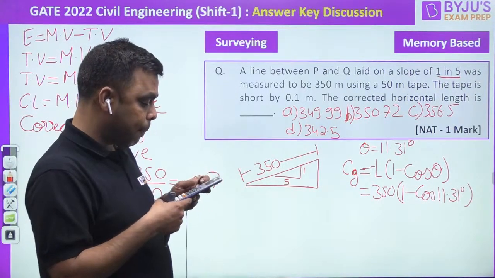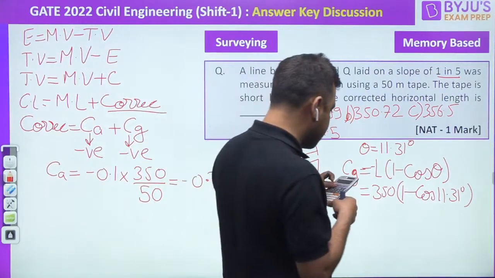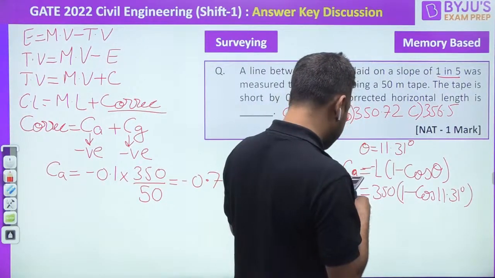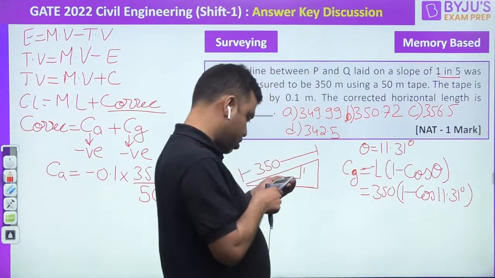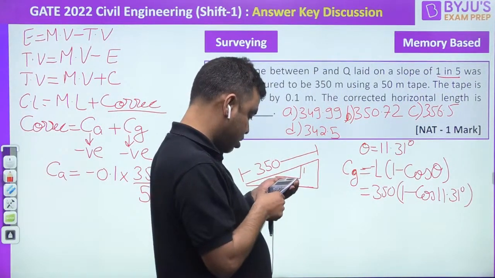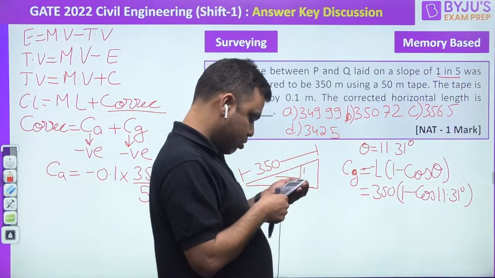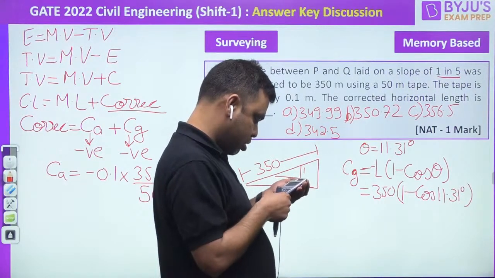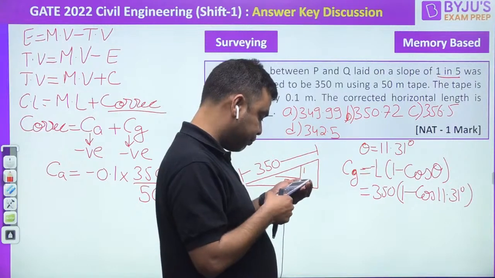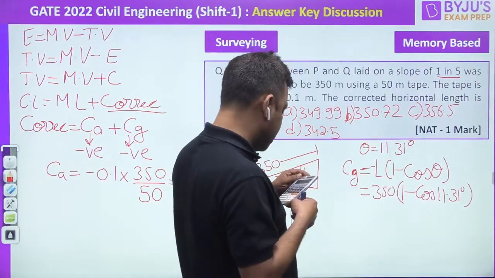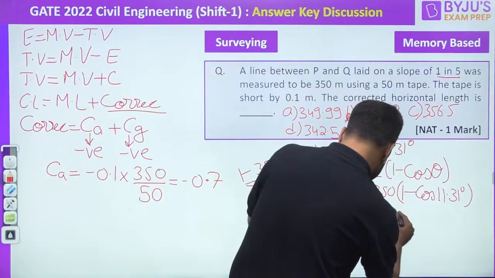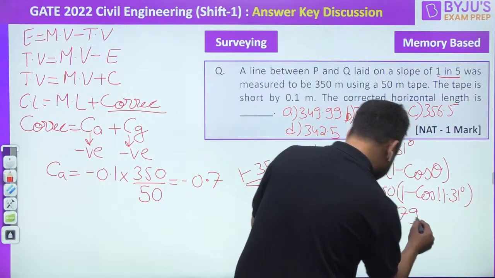Clear? This value is coming very large, guys. This value is coming as minus 6.79.